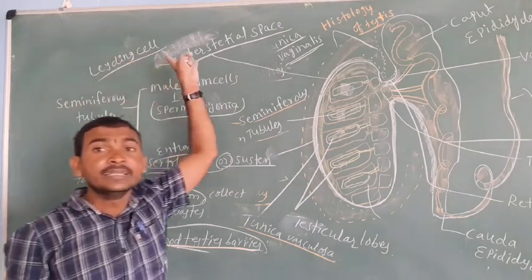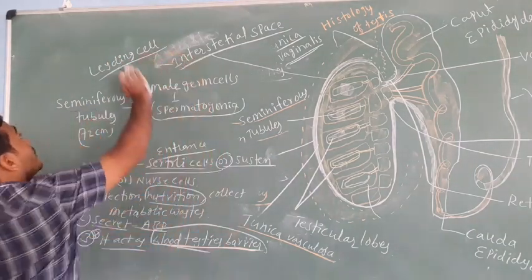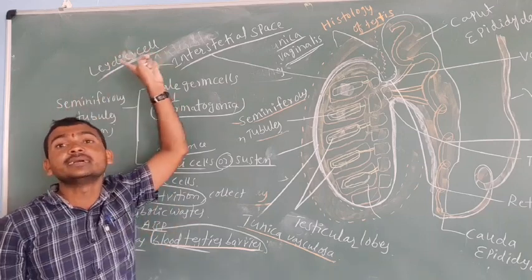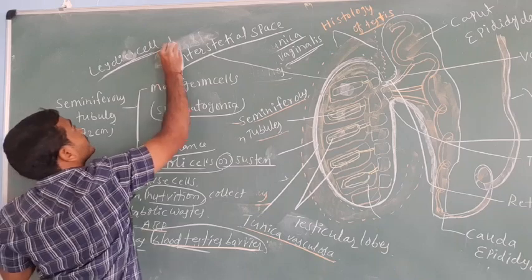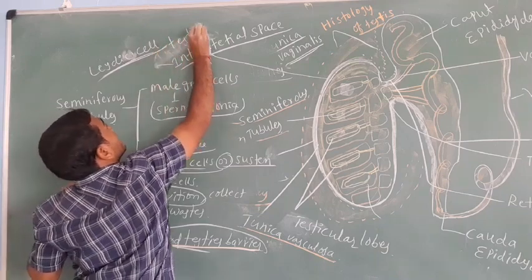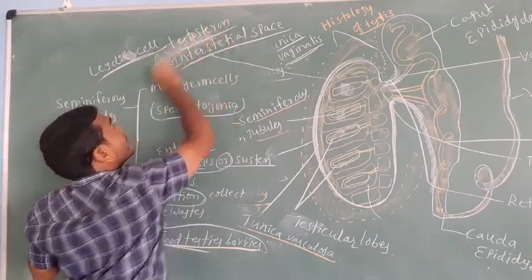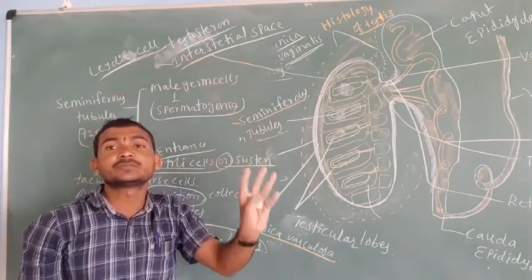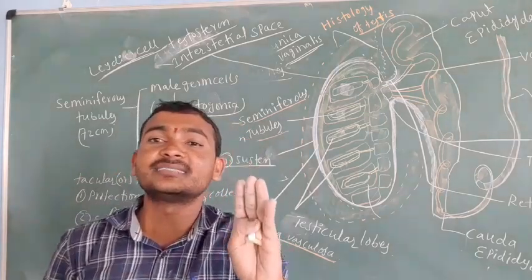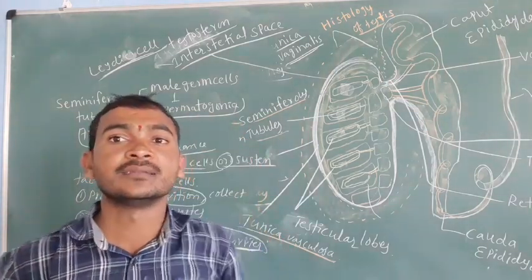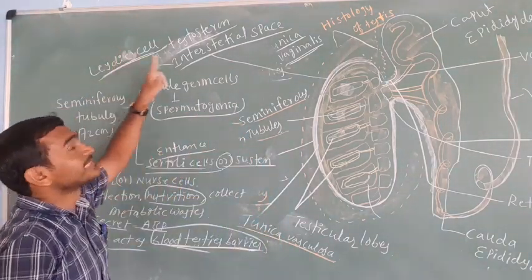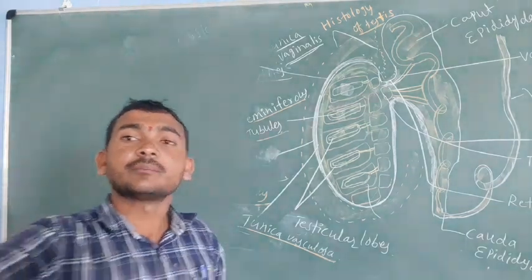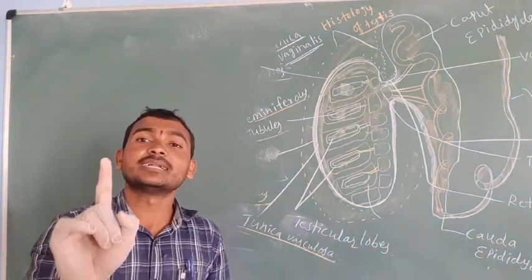What is the work of the Leydig cells? They release testosterone. What is the work of testosterone? It helps in the formation of secondary sexual characters in the male. So the Leydig cells play the important role in the secondary sexual characters of males.